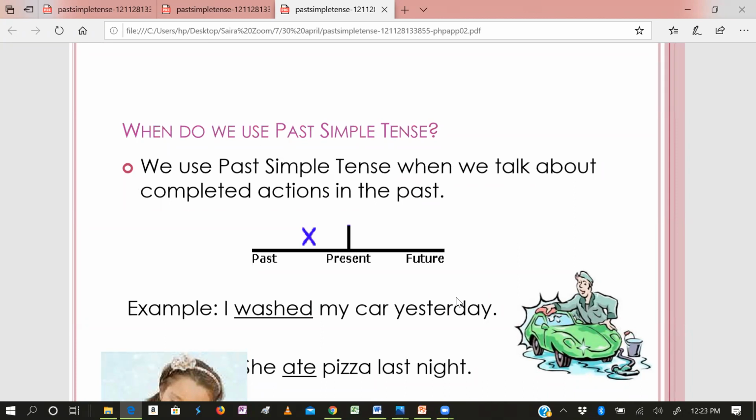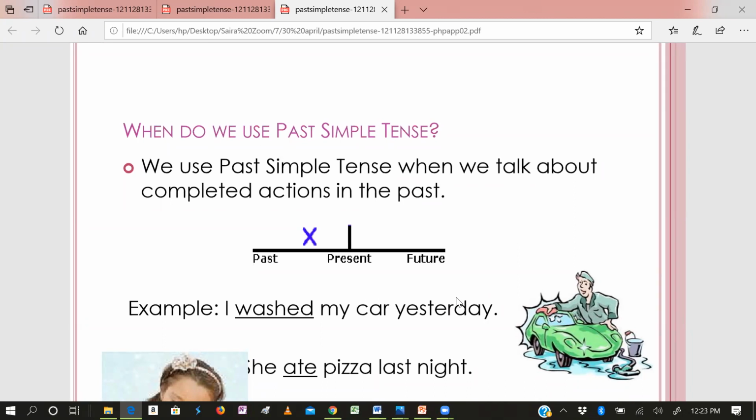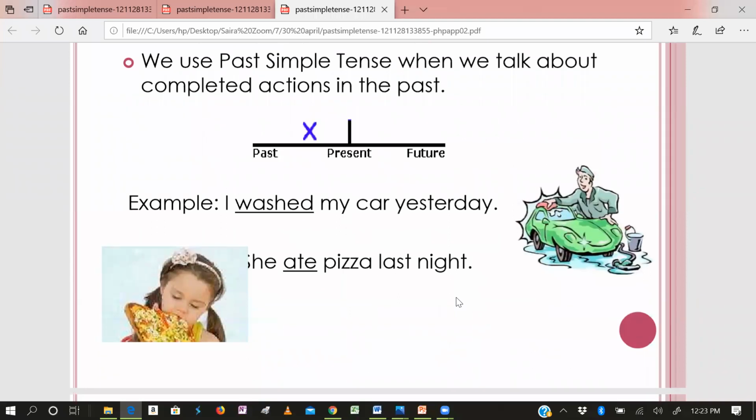Now look at examples. I washed my car yesterday. So yesterday is the keyword which tells us that the action was done in the past. Yesterday refers to the past, previous time. So I washed my car yesterday. These are the sentences in examples. Another example, she ate pizza last night.